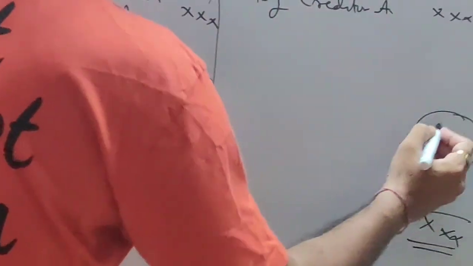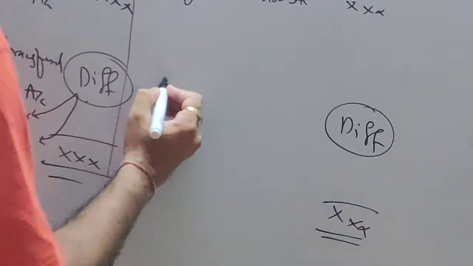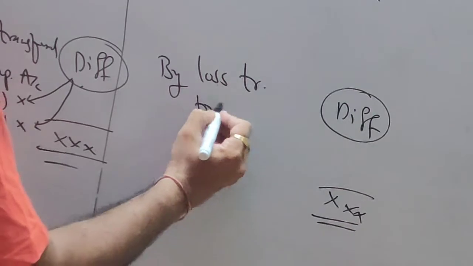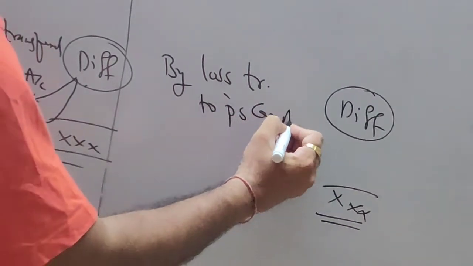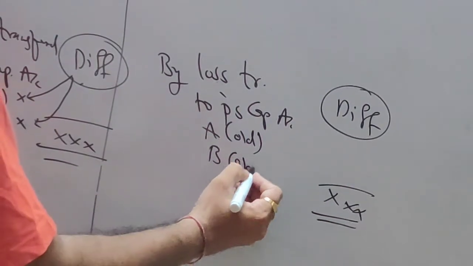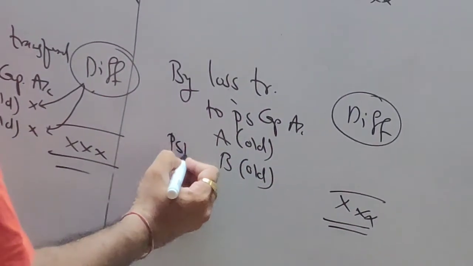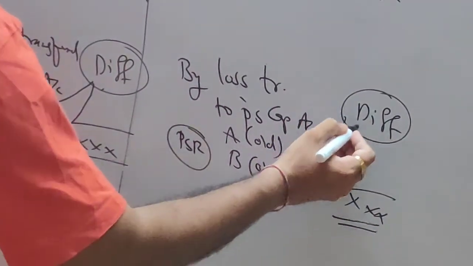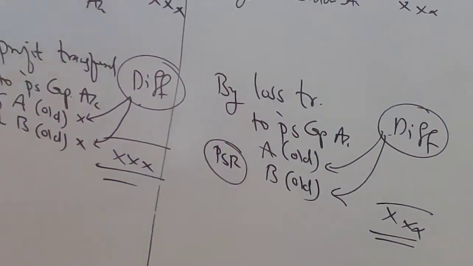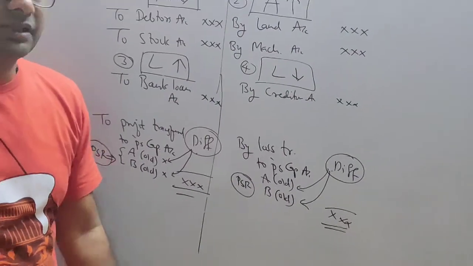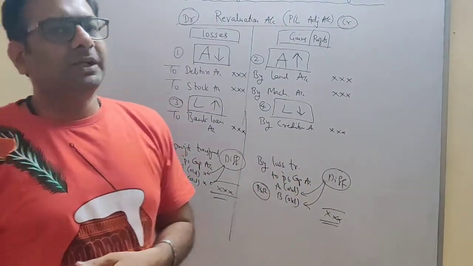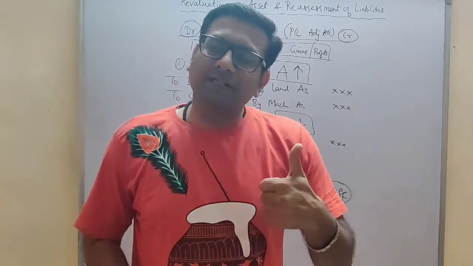And if the difference is on the credit side, you will write it as by loss transferred to partners' capital account. Again it will be divided between the old partners in their old profit sharing ratio. So this amount will get divided between the old partners. This is how we make a very small account, students, for the revaluation of asset and reassessment of liability. Hope you are clear with the concept. Thank you, students.